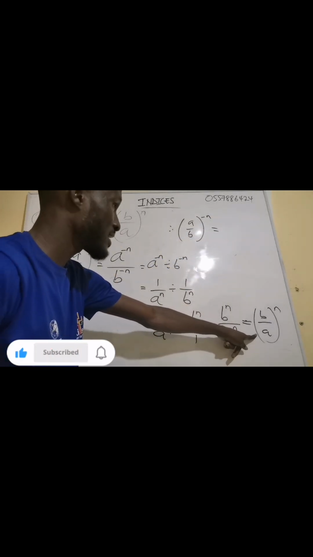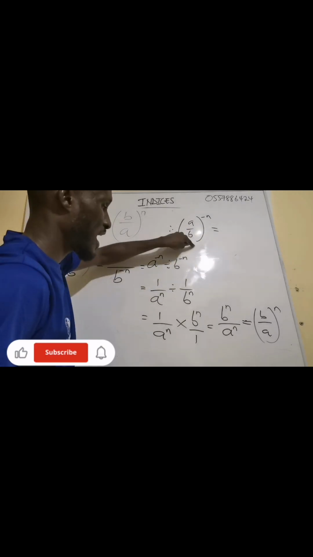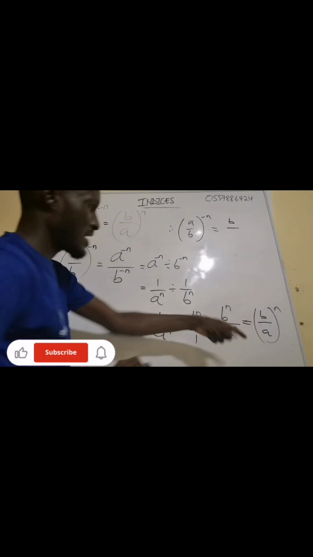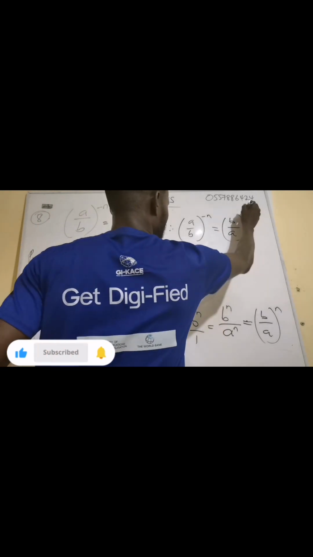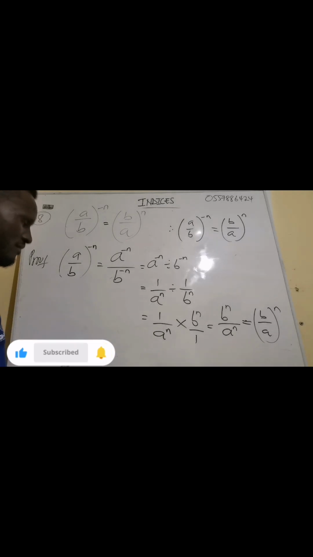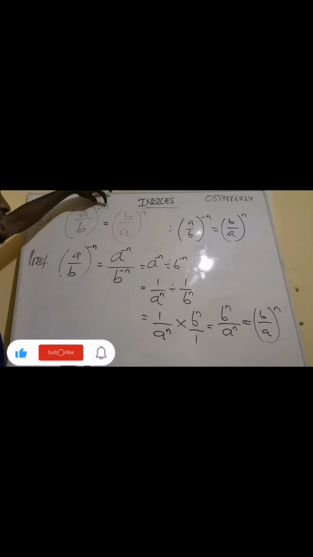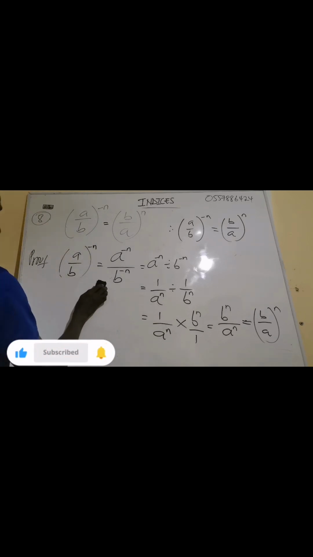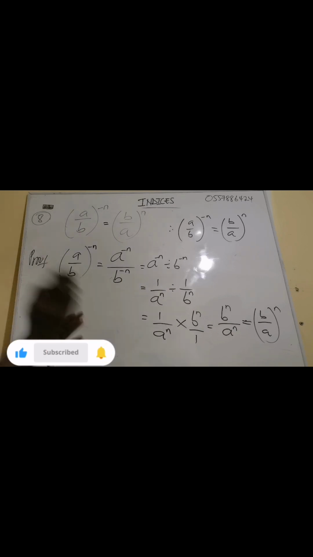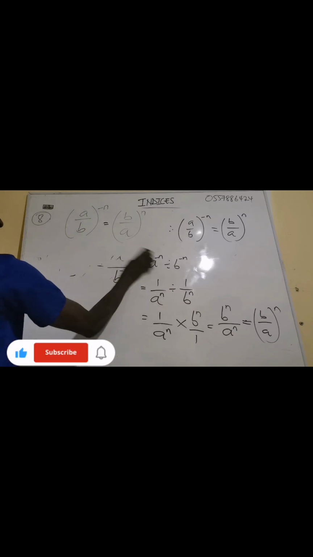But the simple knowledge is that you turn this one upside down. You see the b is now up, the a is down. Then the exponent is now positive. So this one is very, very simple. Now, the exponent can be negative, can be positive, can be any way, it can be a fraction. I hope you are following. Very good. Make sure you make your own notes because I am teaching.